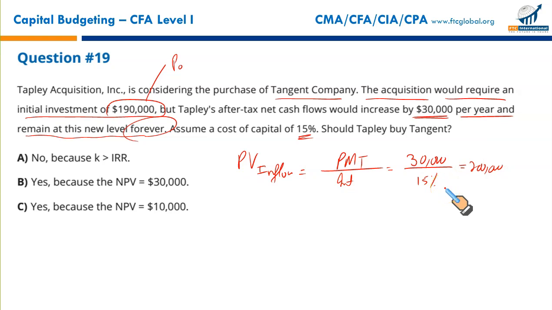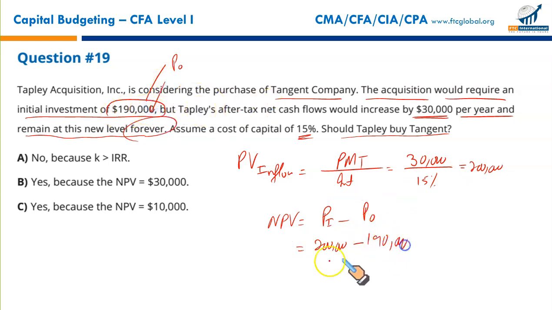What do we need basically? We need to find the NPV. Assume cost of capital 15%. Should Tapley buy the Tangent? That's the decision we need to make on the basis of NPV. NPV is the present value of inflows minus present value of outflows. Inflows are $200,000. Outflows, which you need to invest now, $190,000. Since it is positive, NPV is positive by $10,000, yes, he should. Yes, because the NPV is positive $10,000, so that makes C the correct option.